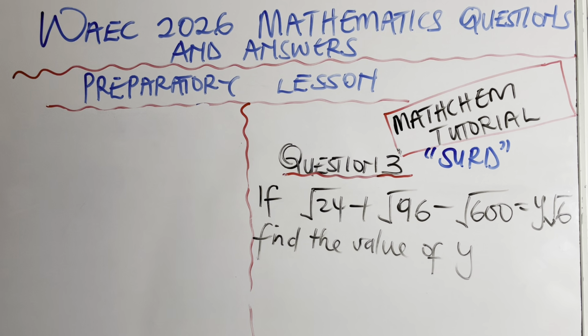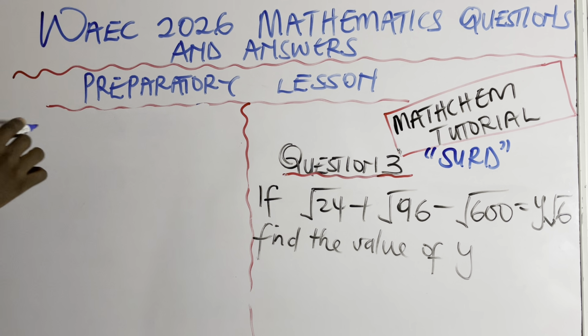Not only that, by breaking it down to the simplest form, you must ensure that decimals do not appear in your work. No decimal point. Everything must be either in radical or root or whole number. That's just it. So that is the addition and subtraction of surd, or basic operations in surd. You learn the basic operations: multiplication, addition, division and subtraction in surd, and then how to conjugate and rationalize surd. That's everything on that side. It's very simple. Okay, now let's solve this.